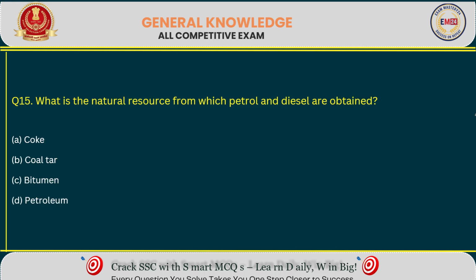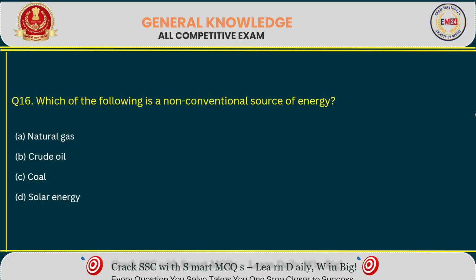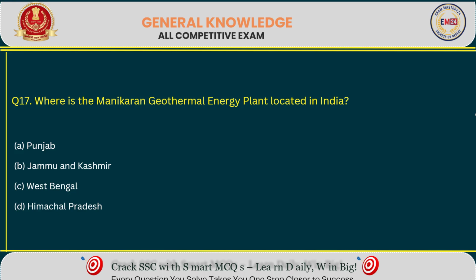Next question. Which is the natural resource from which petrol and diesel are obtained? Right answer option D. Next question. Which of the following is a non-conventional source of energy? Right answer option D. Next question. Where is the Manikaran geothermal energy plant located in India? Right answer option D, Himachal Pradesh.